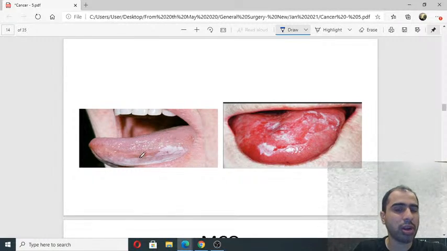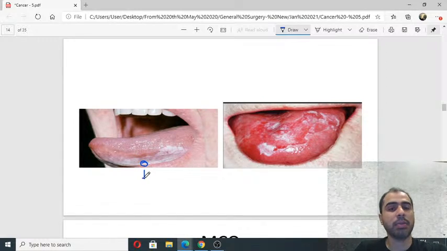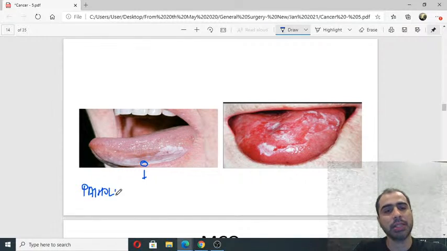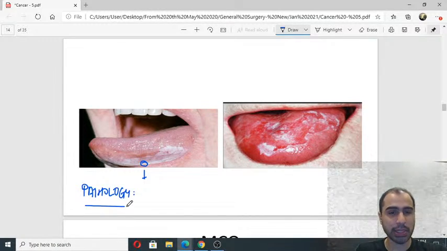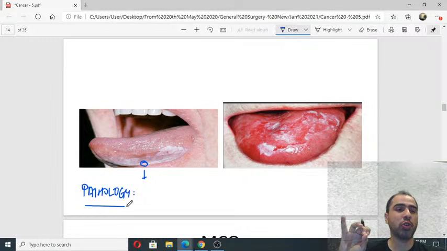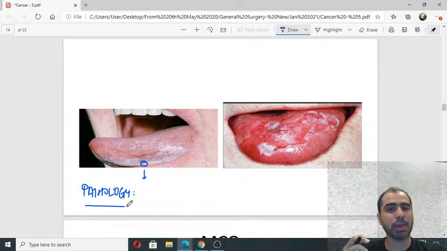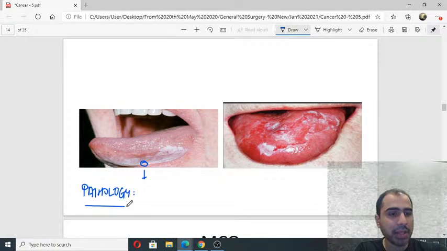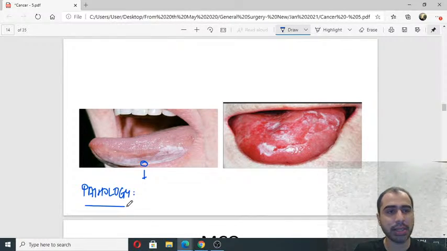What does it mean, not characterized pathologically? If I take a biopsy, what will I get in the pathology? Yeah, this is not there in many books. This I had to read a lot online to get the answer to this question. If I take a biopsy of leukoplakia, what do I get? I mean, we call it cannot be characterized pathologically, that's fine. But if I take a biopsy, what do I see? Do I see tongue epithelium? I will see something, right? What is that something? What do I see here?